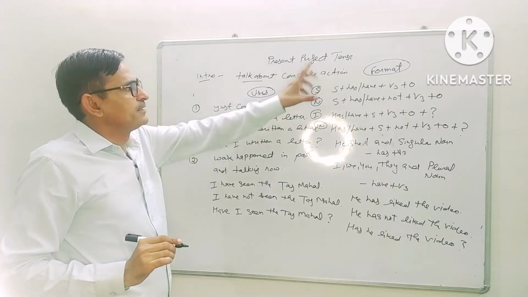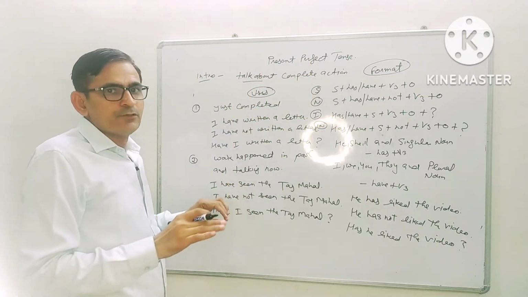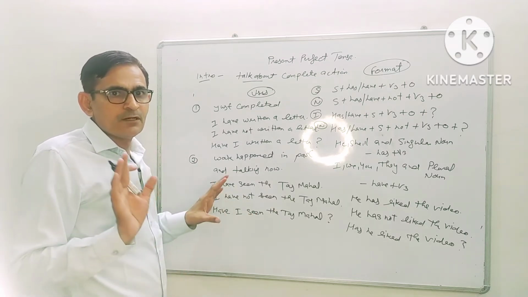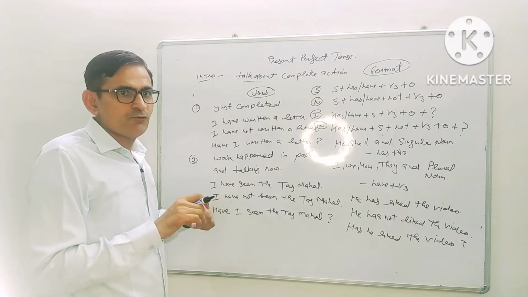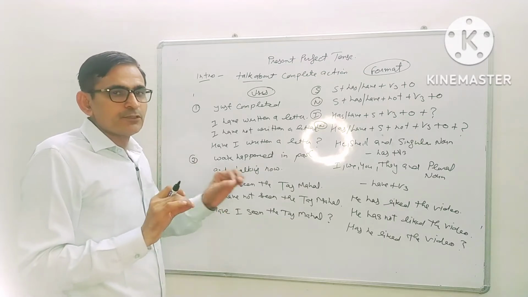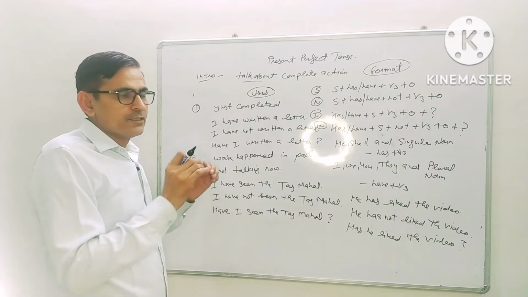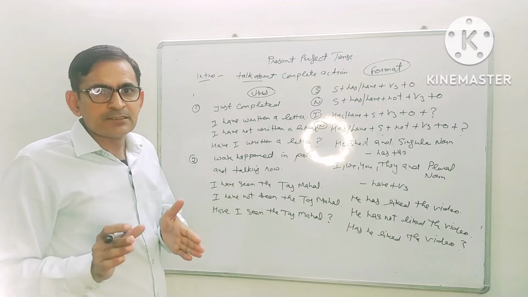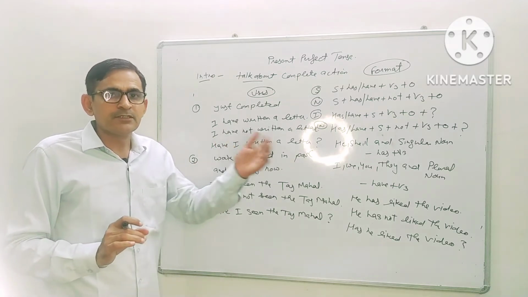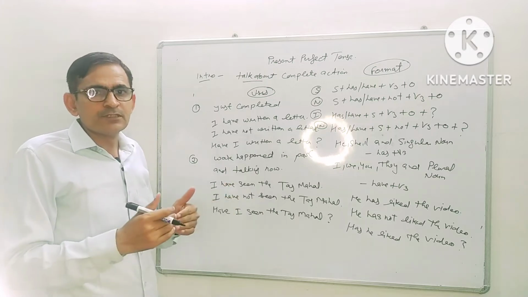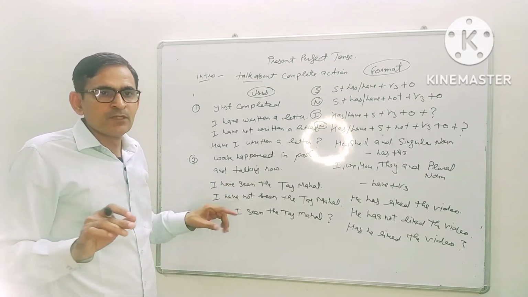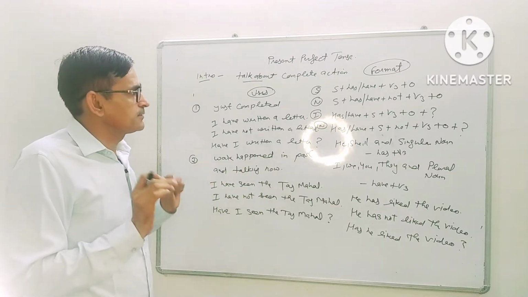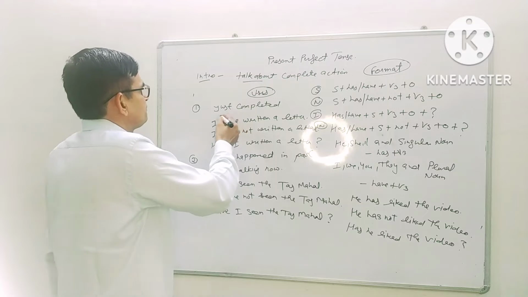When we talk about a complete action, it means any work started and it will be complete after some time. Like as we are going in a train, and the train will stop at a station, so there will be a complete action, because the train started at one station and will reach another station, and between the stations there is a continuing action, and when the train stops somewhere, that is a complete action.